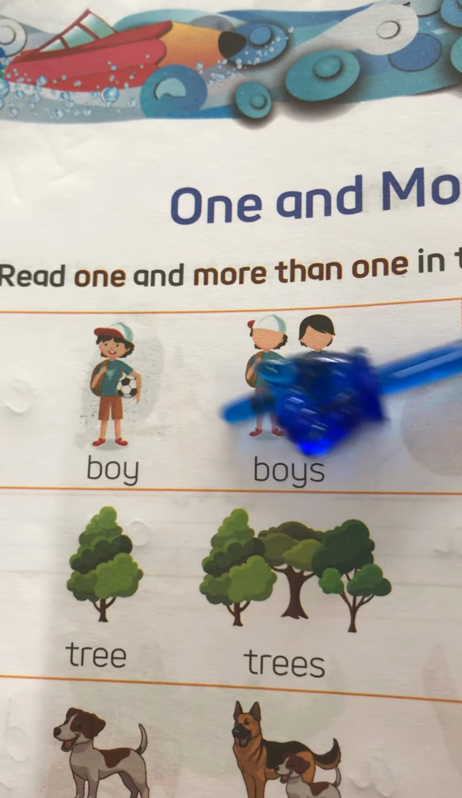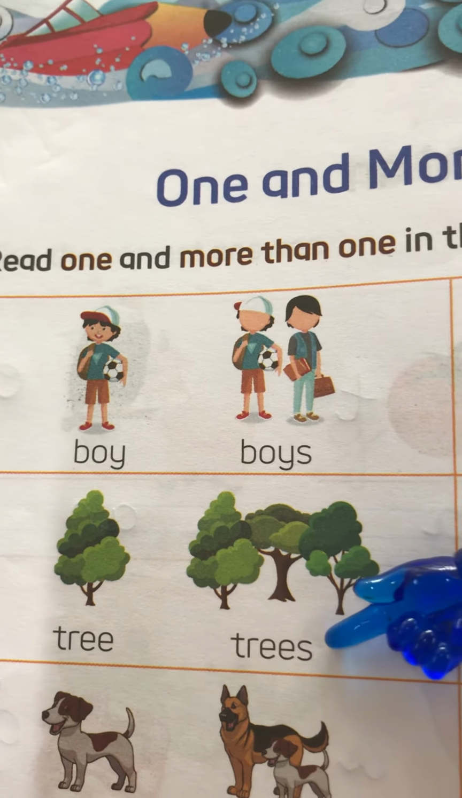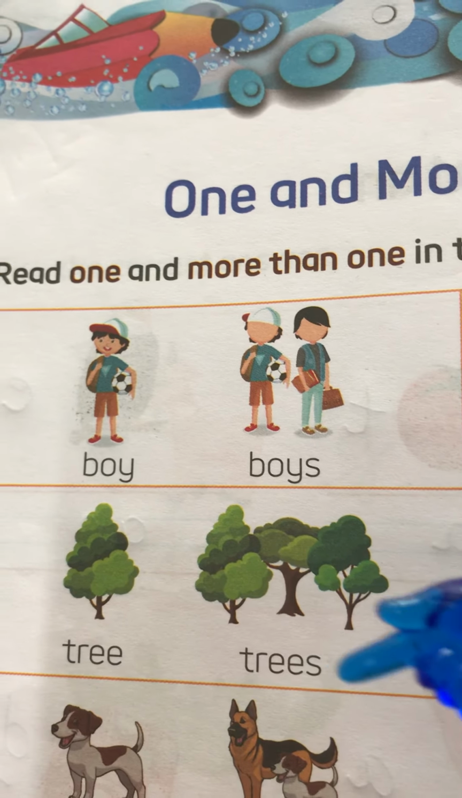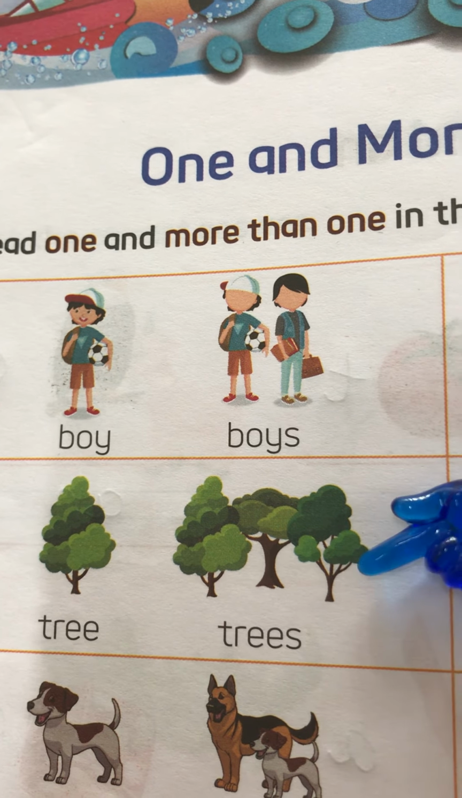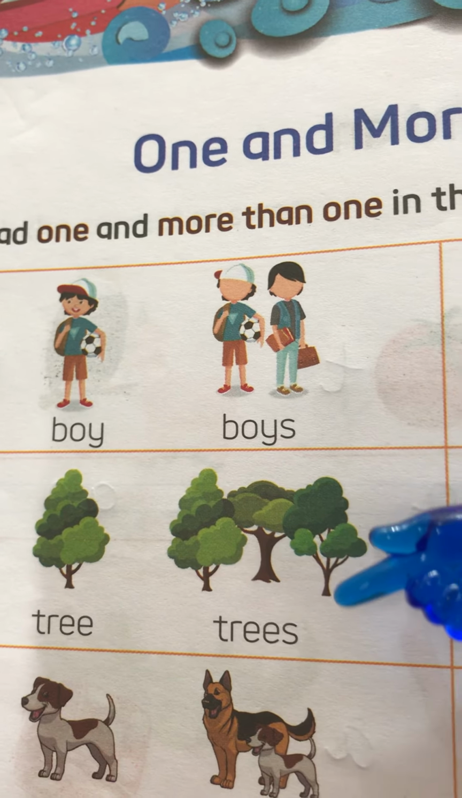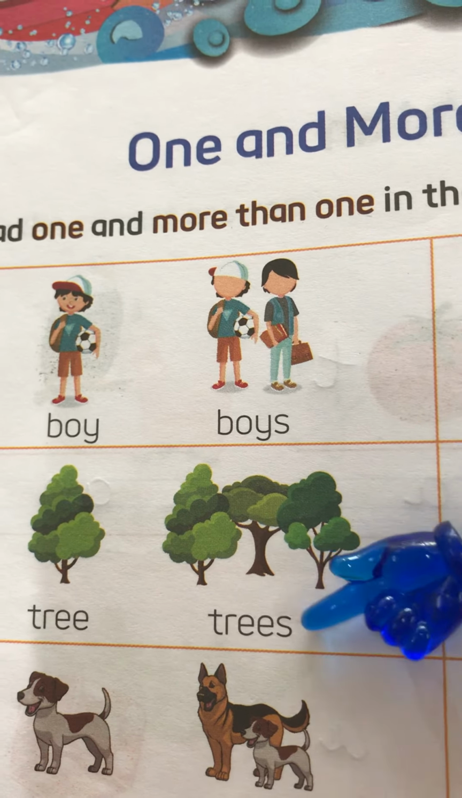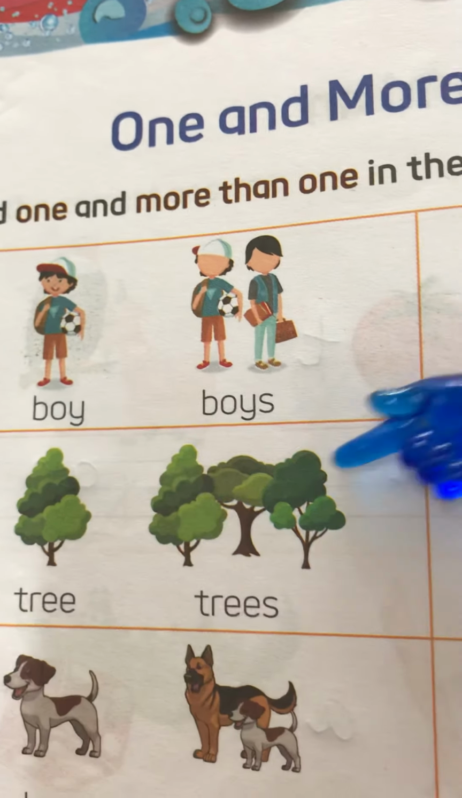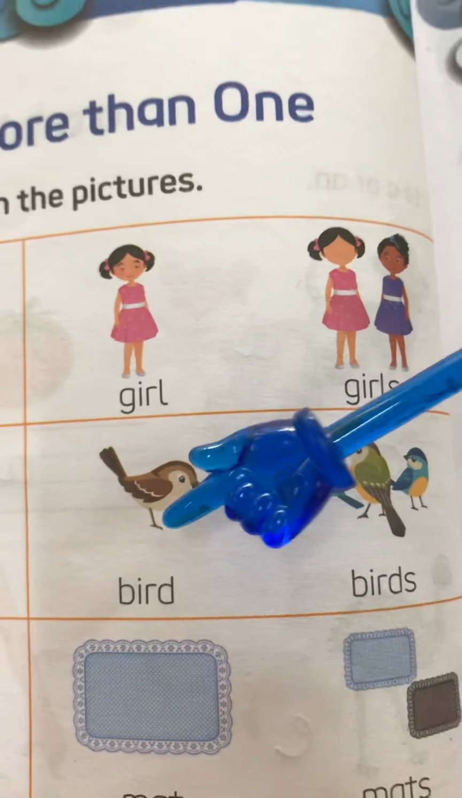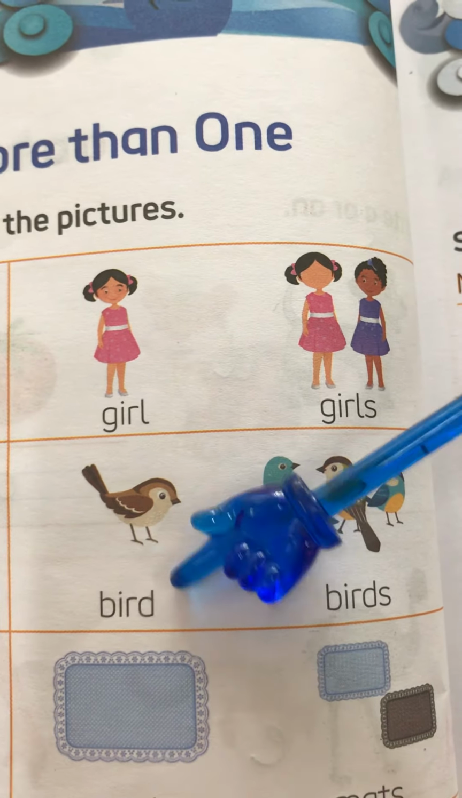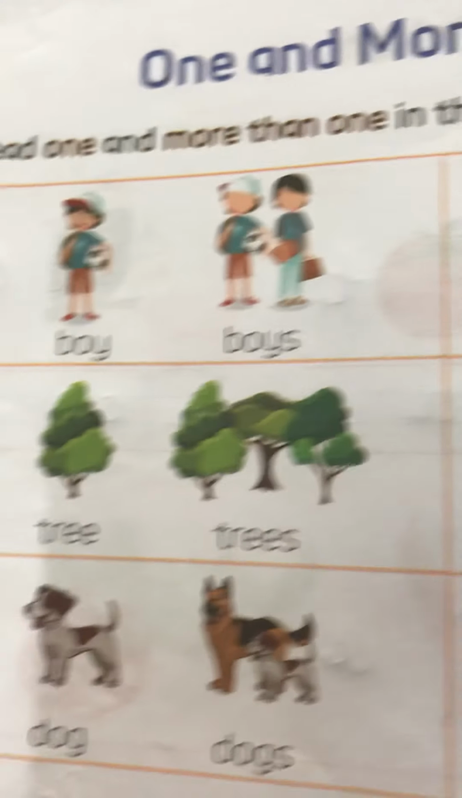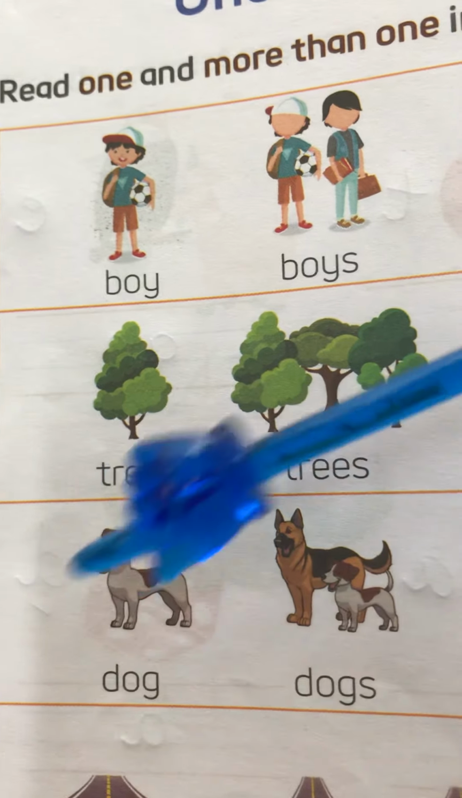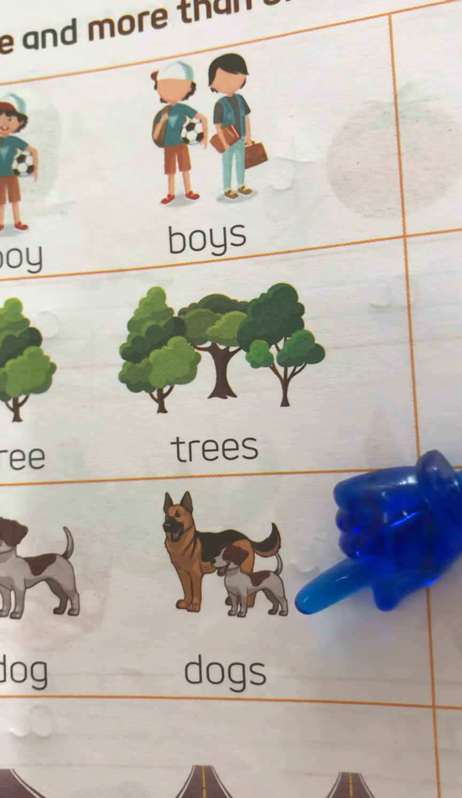Tree. Trees. See? S. Right? So the only difference is that you have to add S when there is more than one thing, person or animal. If there is more than one thing, then you have to add S. So tree, trees. Bird, because only one bird, so bird. More than one, birds. Dog, only one dog. Two dogs are there, so dogs.